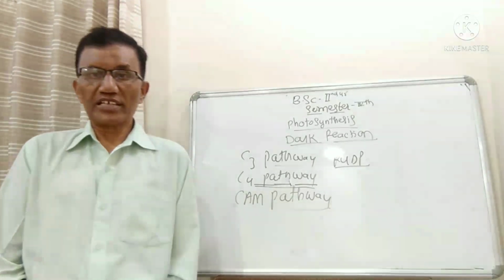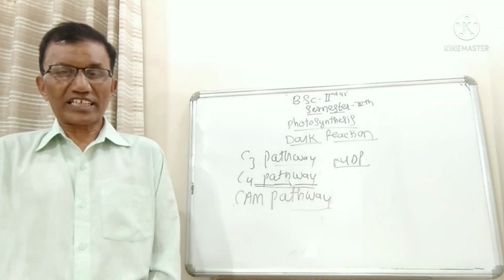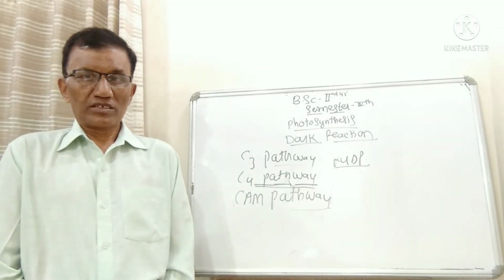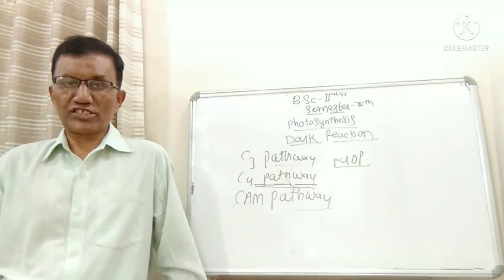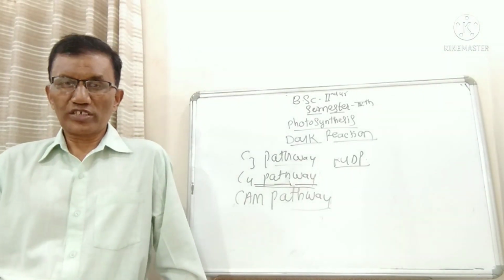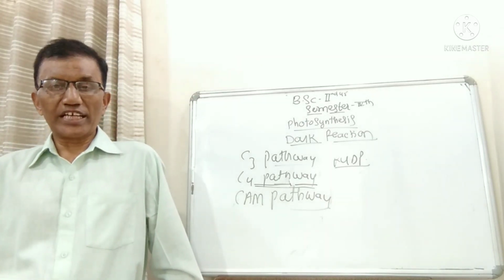Then you have to remember cyclic light reactions and non-cyclic light reactions. So there is a definition: what is the definition of photophosphorylation? What is meant by photophosphorylation? What is the important aim of light reaction?